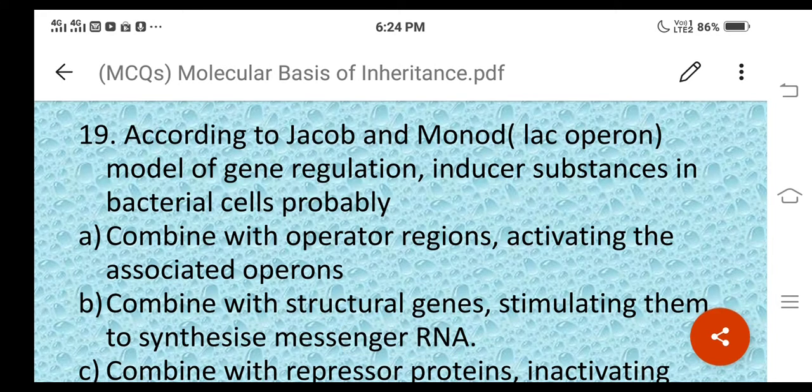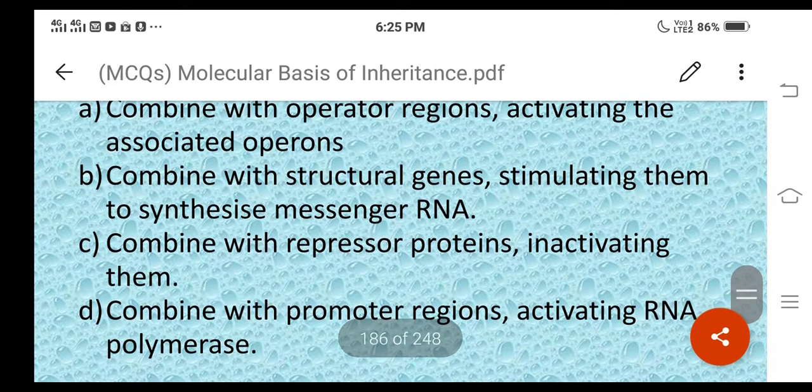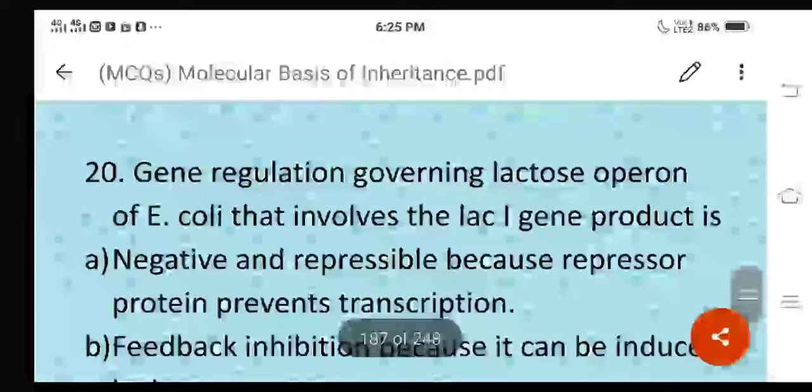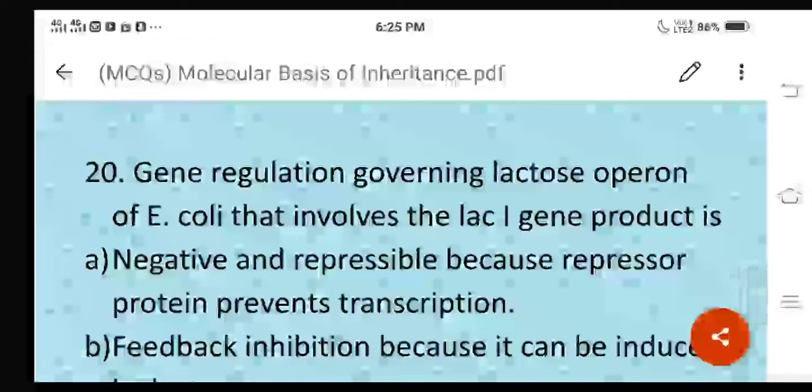According to the Jacob and Monod model of gene regulation, inducer substances in bacterial cells combine with repressor proteins, inactivating them. So option C becomes the correct answer. Then let us move on to the next question. Question number 20.